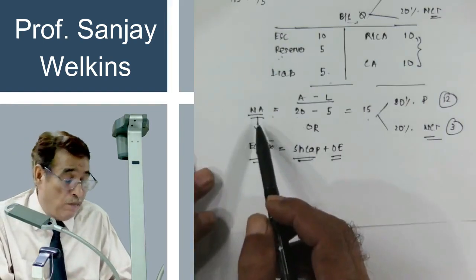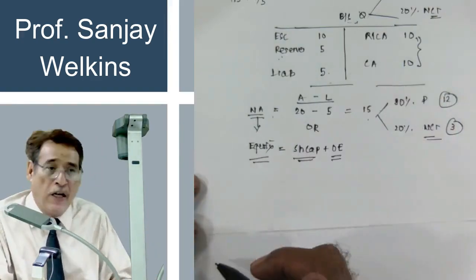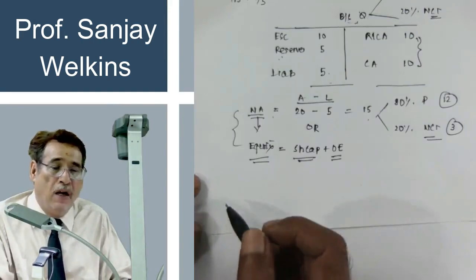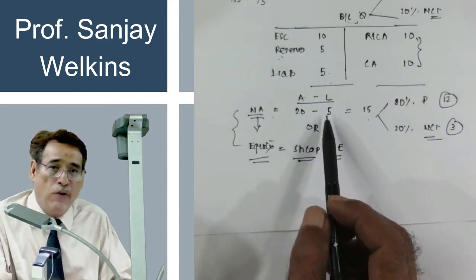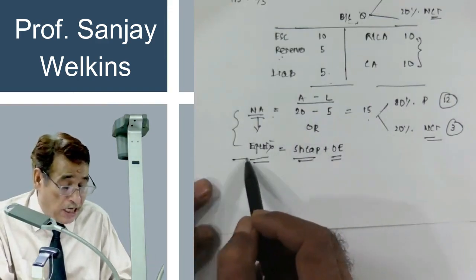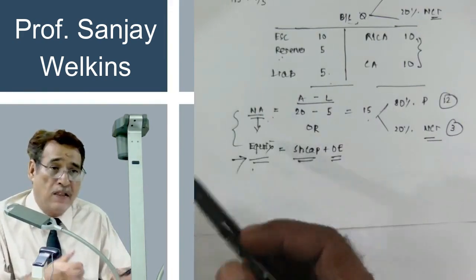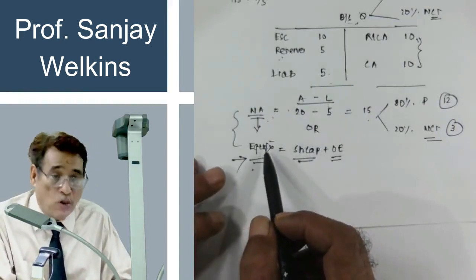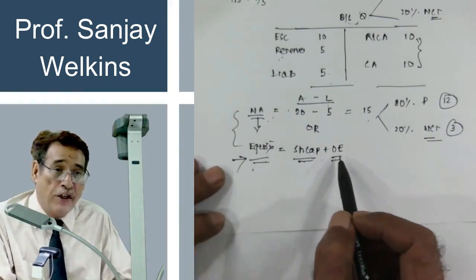If I want to compute my share of net assets in this entity, I can adopt either of these two approaches. One approach looks very simple, but unfortunately we may not be able to use it time and again in the upcoming questions, so you will have to focus here. Net assets can be found by subtracting liabilities from assets, or simply by adding share capital and other equity.